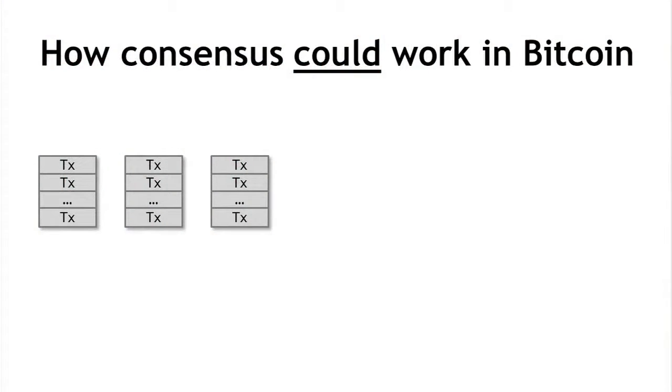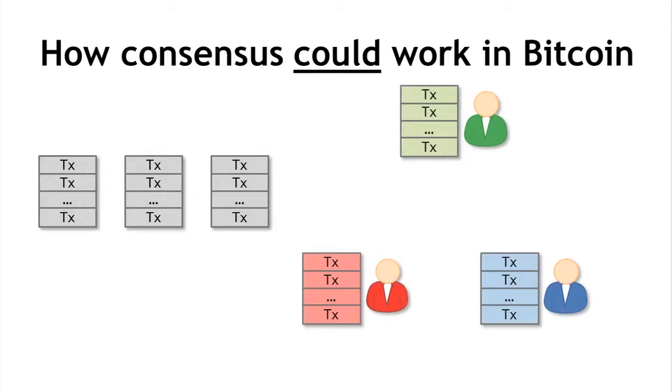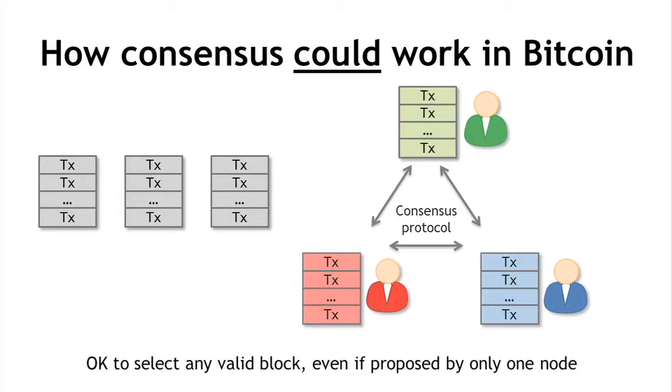So given that we have the setup, what could happen is that you have the sequence of blocks that everybody has agreed upon. A block is just a series of transactions. And now there are, let's say, these three nodes in the system, each of whom proposes, each of whom has an input, the set of outstanding transactions that it's heard about. And they execute together some consensus protocol. And for the consensus protocol to succeed, you can select any valid block, even if it's a block that was proposed by only one node. And for a block to be valid, all of these transactions have to have the right crypto signatures and so on.